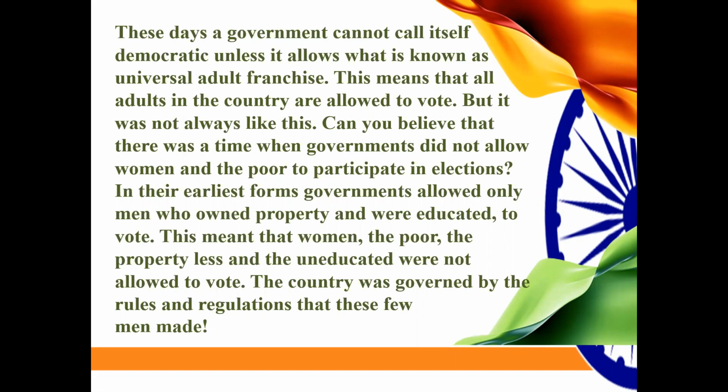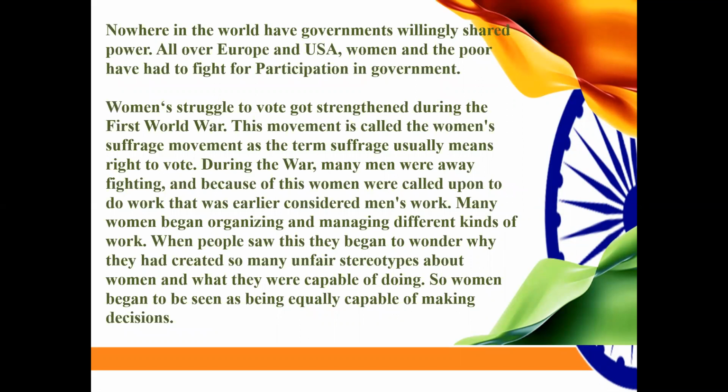Can you believe that there was a time when government did not allow women and the poor to participate in elections? In the earliest forms of government, only men who owned property and who were educated were allowed to vote. This meant that women, the poor, the propertyless, and the uneducated were not allowed to vote. The country was governed by the rules and regulations of the wealthy and the educated men only. Nowhere in the world have governments willingly shared power.